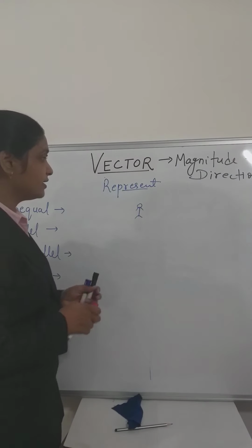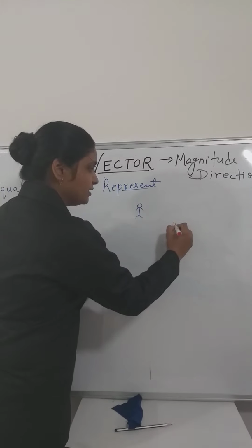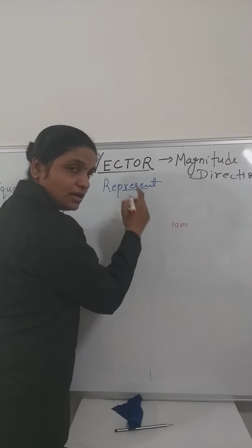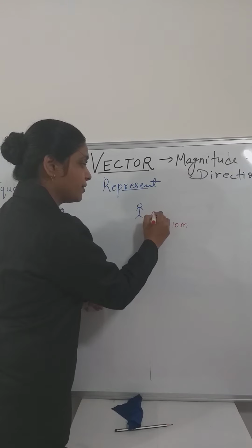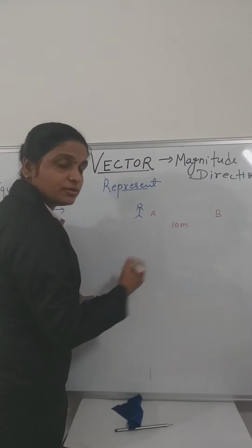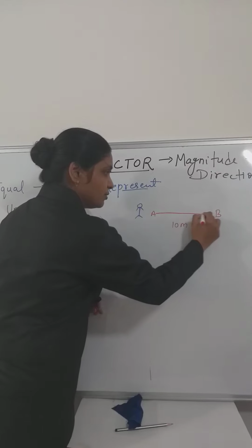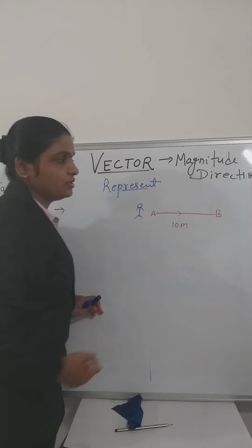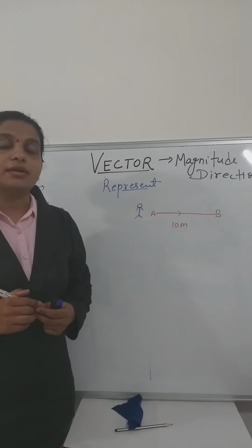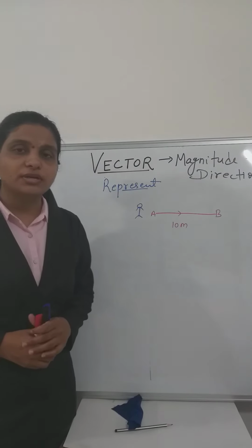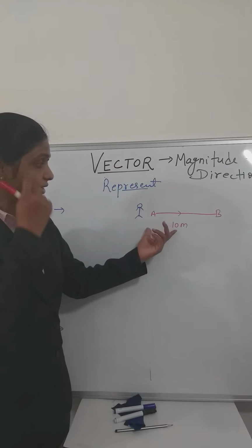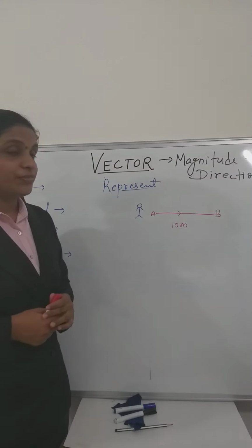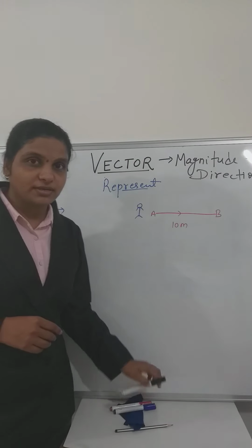Suppose he is moving 10 meter, but in which direction? Now I'm specifying his direction: from point A to point B. Now connect these points. Now we know he is moving from A to B, and we can point out this direction. If any third person comes into this class, he will say the same: that person is going from A to B. That is a vector.